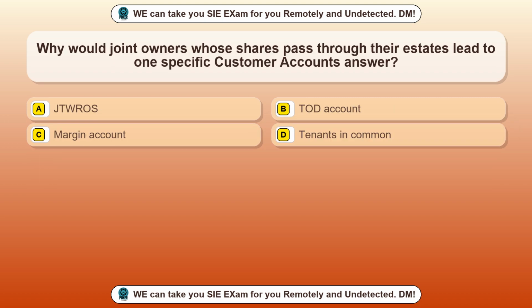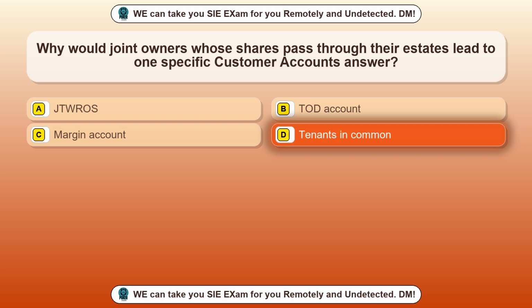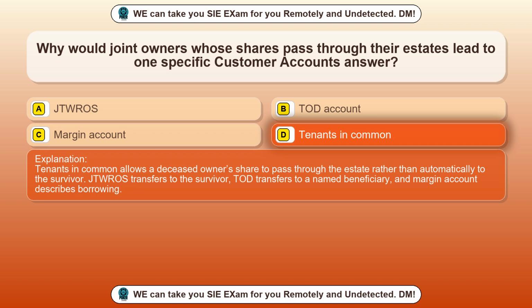Question 25. Why would joint owners whose shares pass through their estates lead to one specific customer account's answer? Option A, JTROs. Option B, Todd account. Option C, margin account. Option D, tenants in common. The correct answer is option D, tenants in common. Tenants in common allows a deceased owner's share to pass through the estate rather than automatically to the survivor. JTROs transfers to the survivor, Todd transfers to a named beneficiary, and margin account describes borrowing.